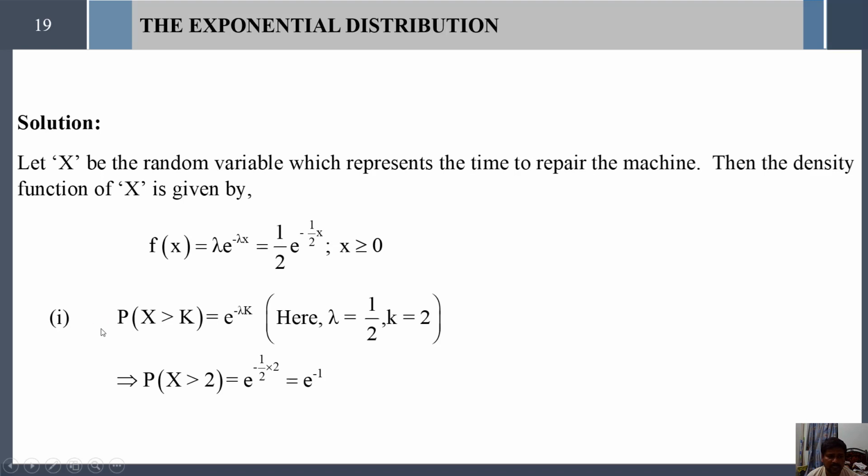Now first we have to calculate probability of x greater than k. Probability of x greater than k equals e power minus lambda k. This follows as the usual property from the memoryless property. Here lambda equals 1 by 2 and k equals 2. Simply substitute lambda equal to 1 by 2 and k equal to 2. So the resultant value equals e to the power minus 1. So e power minus 1 is the required answer for this problem.